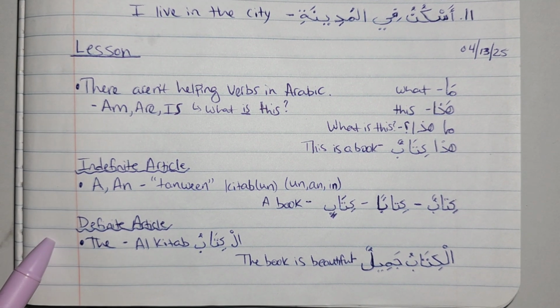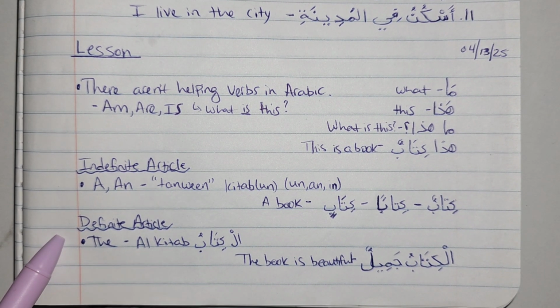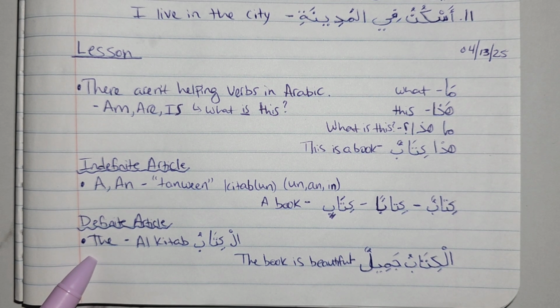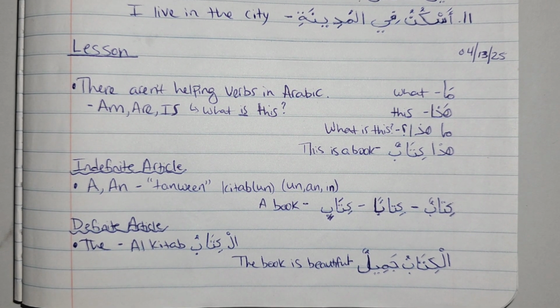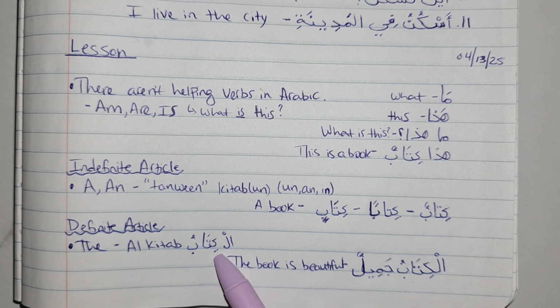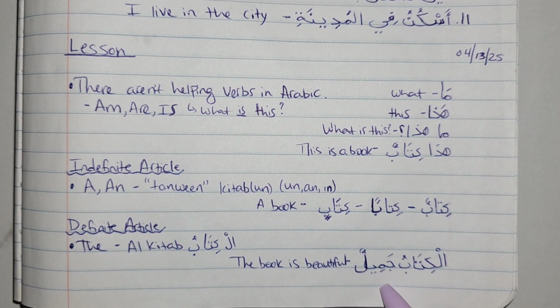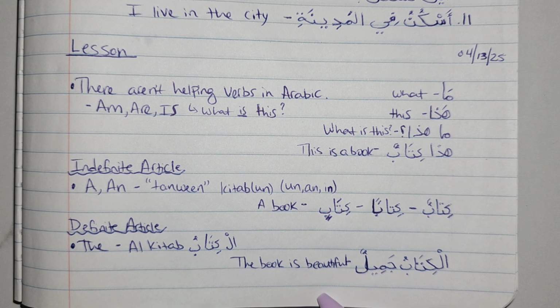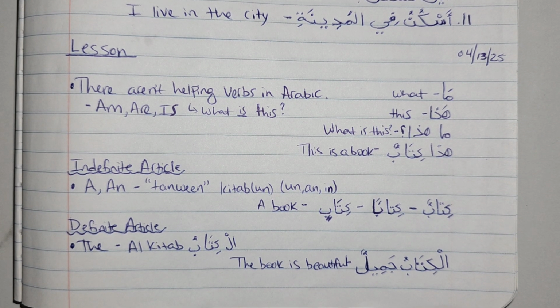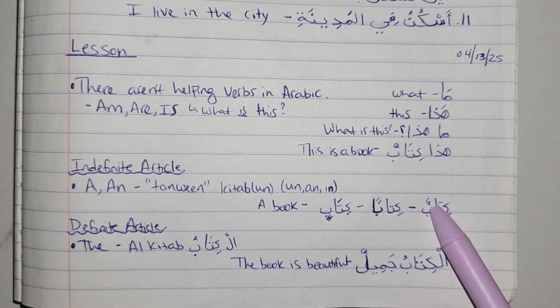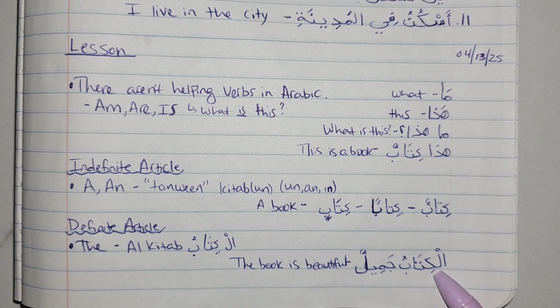And for the definite articles, the definite article is the word the. So you use al. Like al-kitabu, that means the book. Al-kitabu jamilun, the book is beautiful. So if you want to say a book, that's kitabun with dammatain. If you want to say the book, al-kitabu.